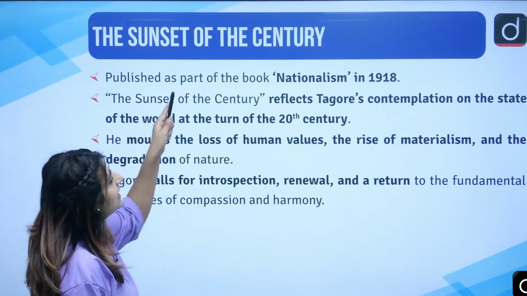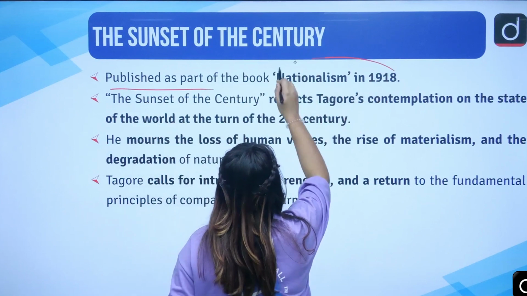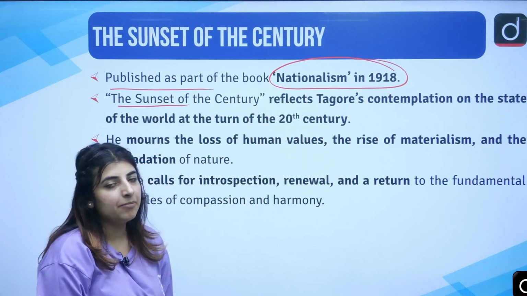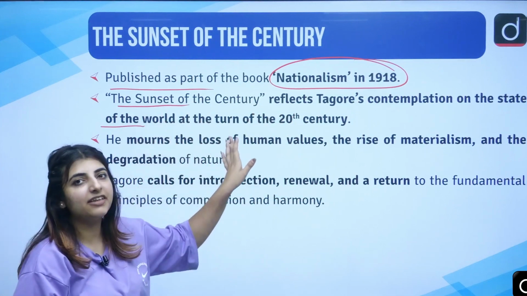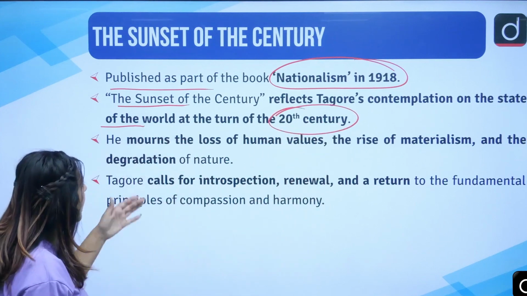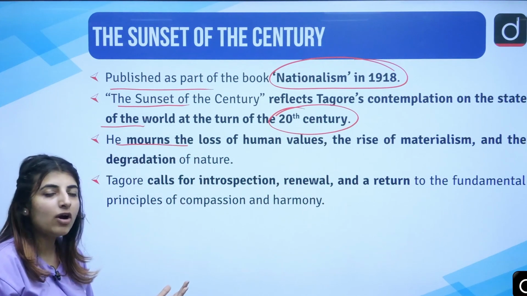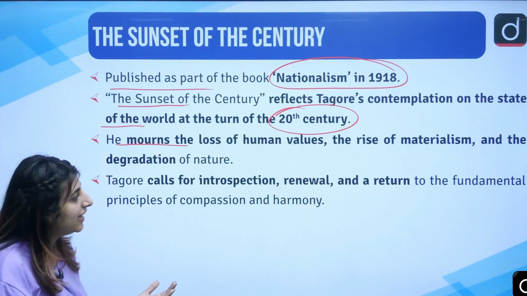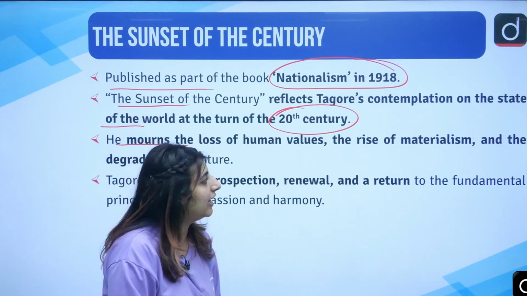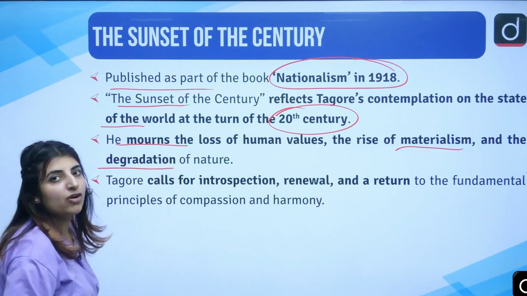Then we have The Sunset of the Century. We are going to read this very poem as well, published as a part of the book Nationalism in 1918. It reflects his contemplation on the state of the world at the turn of the 20th century. So he is talking about the 20th century, how the world will be. He mourns the loss of human values because he sees that maybe people are not having that much values, those ethics, the rich heritage that we used to have even in the context of values. The rise of materialism, being greedy, right, and degradation of nature around.